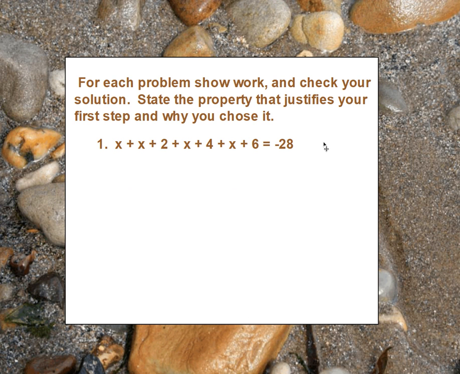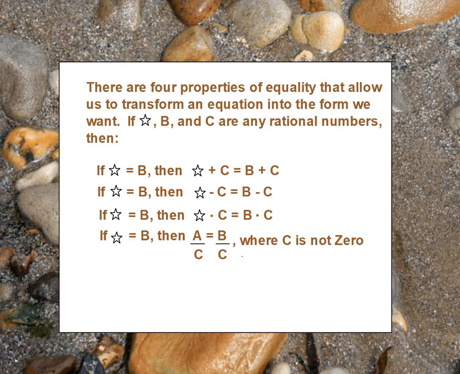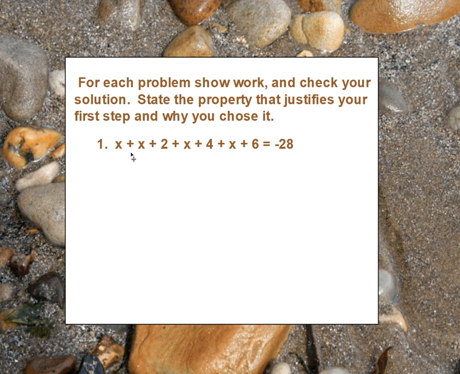All right, for each problem, show work and check your solution. State the property that justifies your first step. So the properties that we're using is just saying that if we add something to one side, we add it to the other. If we subtract it from one side, we subtract it from the other, and so on. So let's go ahead and take a look.